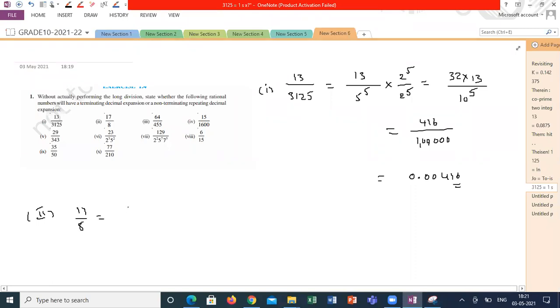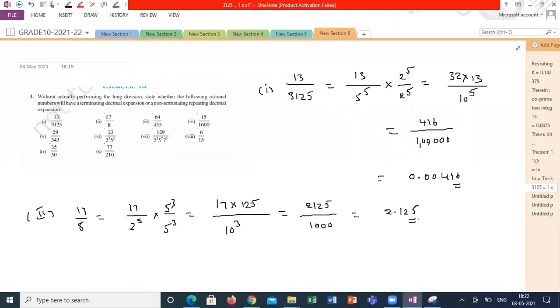17 by 8 can be written as 17 by 2 cube. So 5 cube by 5 cube I am writing. So 17 into 125 divided by 10 cube. 17 into 125, how much? 2125 divided by 1000. The answer is 2.125. Or you can do long division. Other than this, whatever the method we have, we have to do long division.